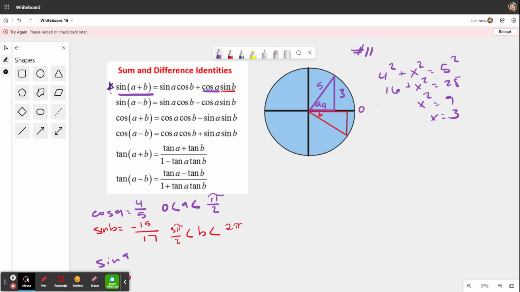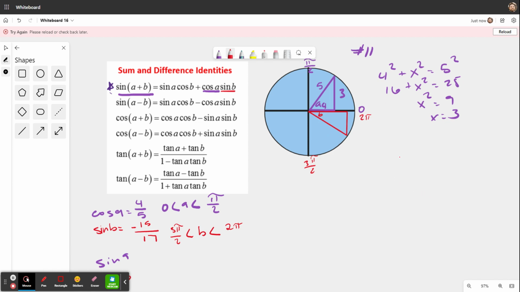So starting at 0 and then pi over 2, it's going to be in this quadrant, while triangle B is anywhere from 3 pi over 2 to 2 pi. 3 pi over 2 is here, and 2 pi is here, completing that circle. So we know that the purple triangle is in quadrant 1, while the red triangle is in quadrant 4.